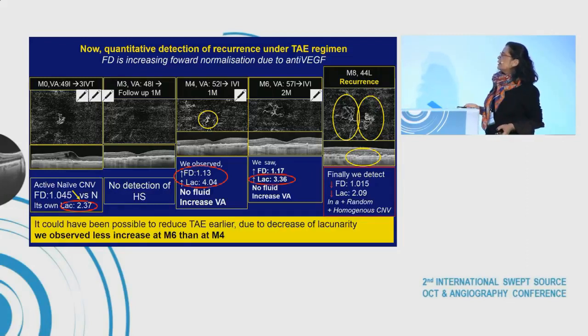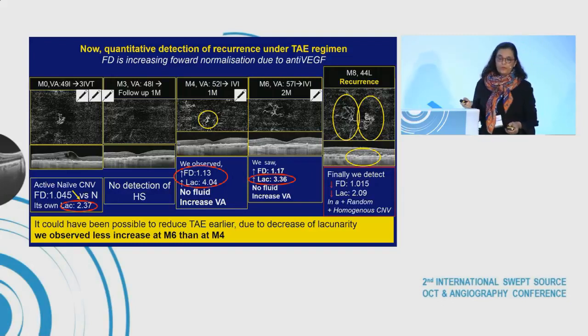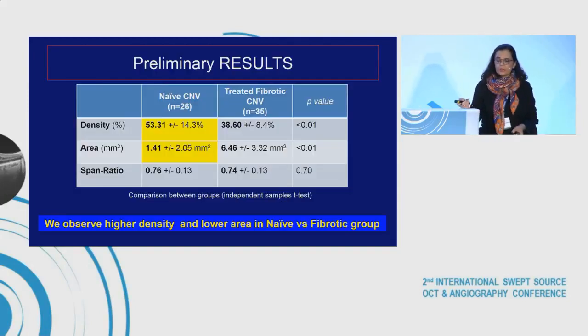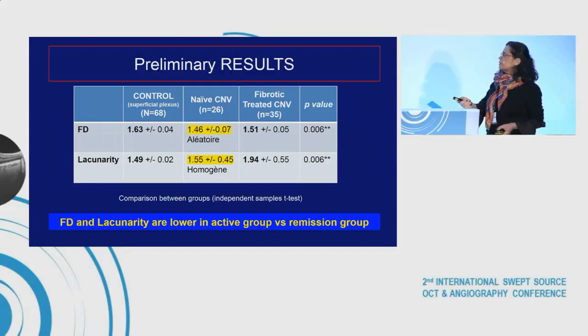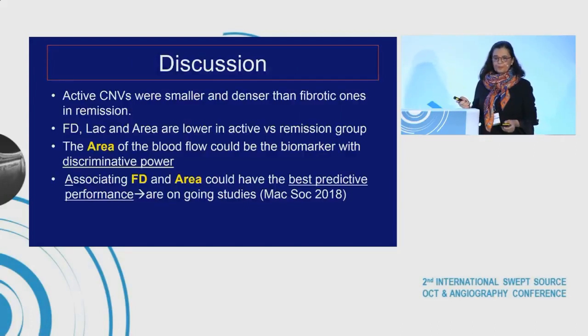In fact, it could have been possible to reduce treat and extend earlier due to the decrease of lacunarity, and we observe less increase at month 6 than at month 4. Our preliminary results: we observe higher density and lower area in the naive versus fibrotic group. And fractal dimension and lacunarity are lower in the active group versus the remission group.